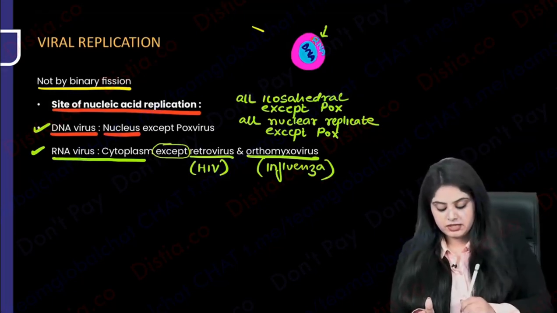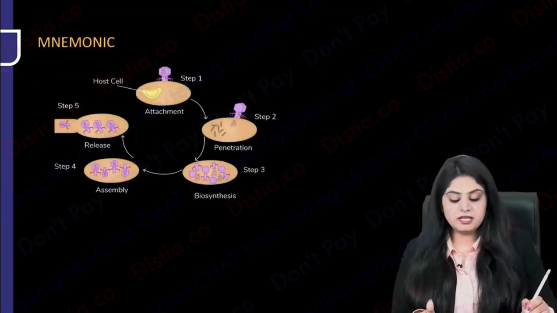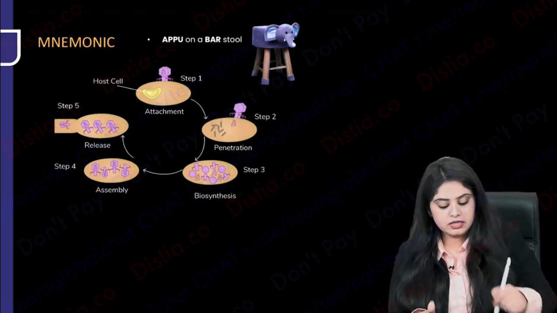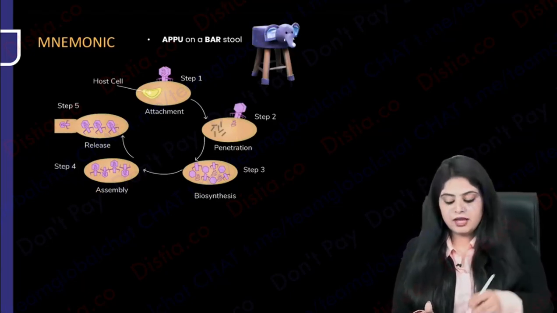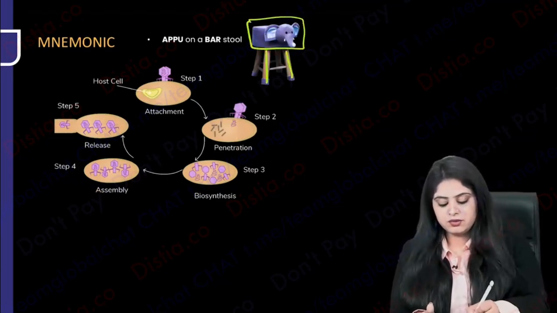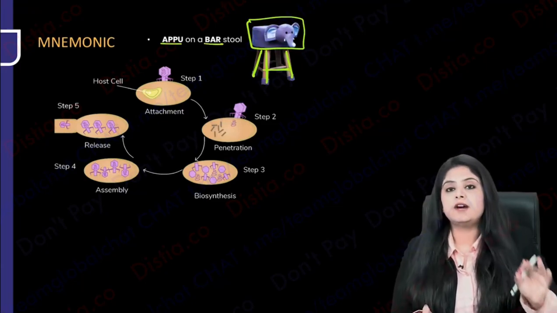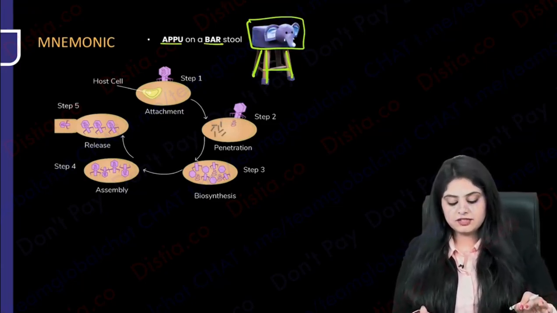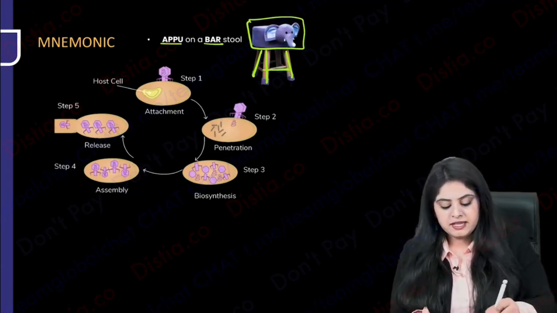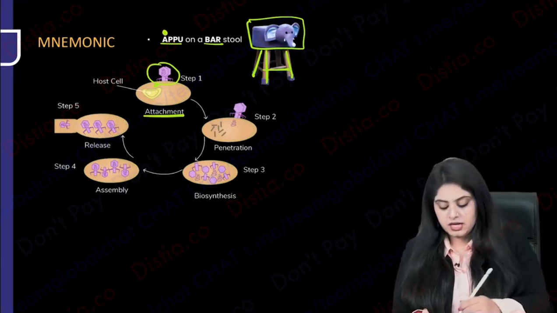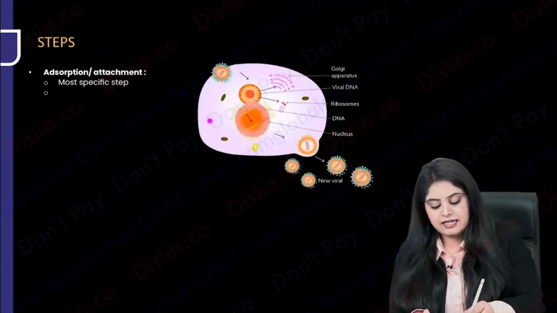Now let's start with the very, very famous viral replication. These are the steps. No one can learn them in order. So I've got you a cute little kiddish mnemonic. Appu the elephant is sitting on a bar stool. So, Appu on a bar stool is going to be your 6 to 7 steps of viral replication. Let's start one by one. If this is the cell, what does the virus have to do first? The virus first has to come and attach. A for Appu is A for attachment. So we are going to go exactly in that order.